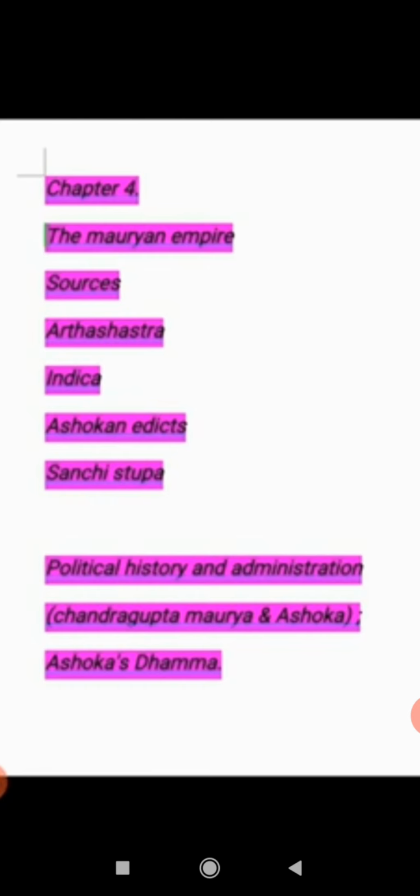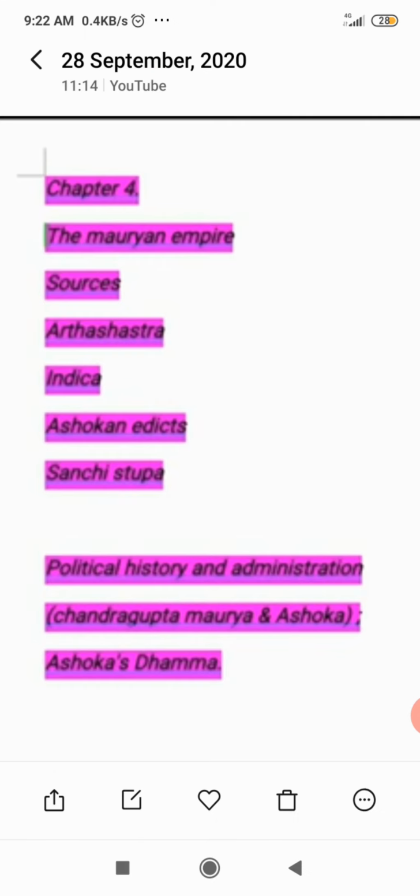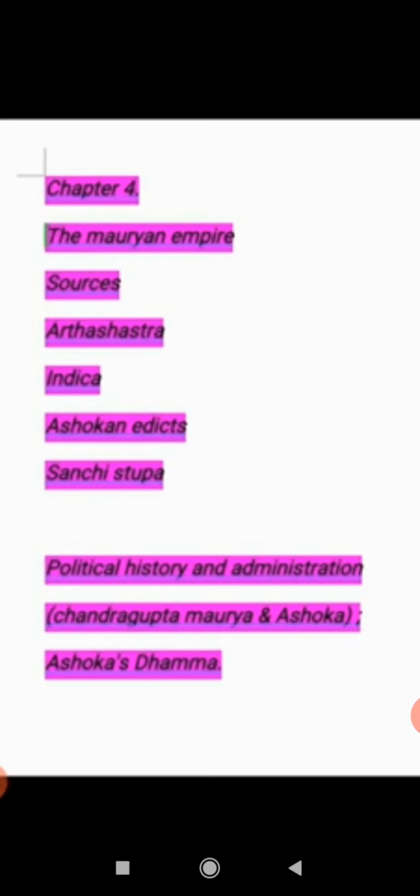Megasthenes, the Greek ambassador at the court of Chandragupta Maurya, in his book Indica, and Chanakya in the Arthashastra, tell us about the Mauryan administration. If we want more ideas and information about the Mauryan administration, we will get it by reading the Arthashastra and Indica, which was written by Megasthenes. He was the Greek ambassador in the court of Chandragupta. He was sent by Seleucus.